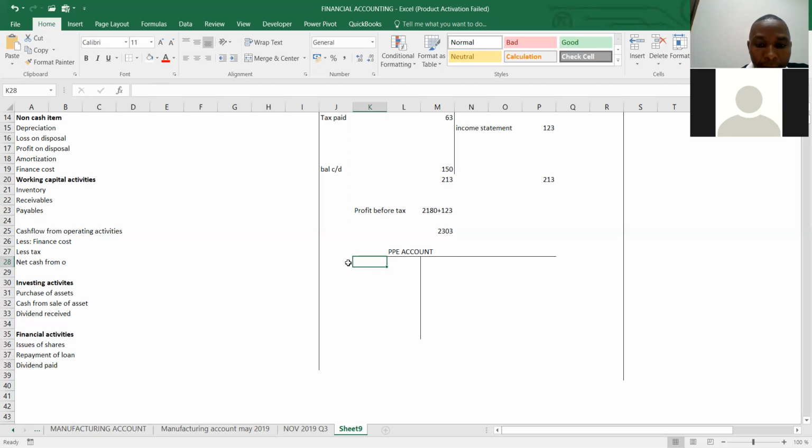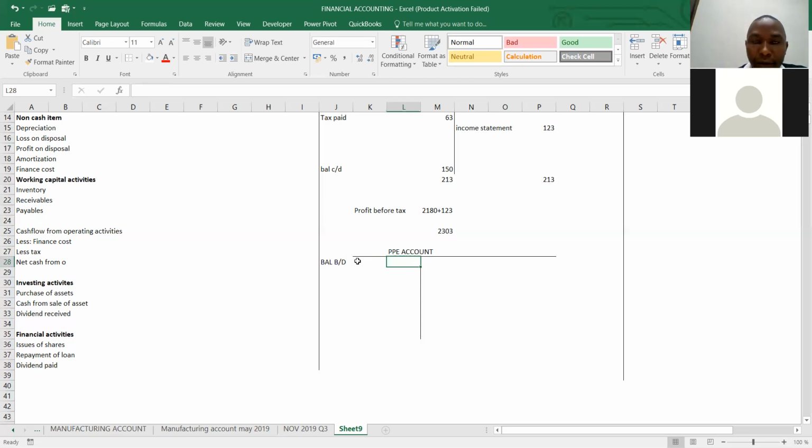So here we will have the balance brought down. Yesterday we opened the PPE account using cost. Yesterday, yes, there were 2 years, 2018 and 2017. No. It means that those figures are net book value, not cost. They are net book value. If they give you one financial year like 2018 alone, that is cost. But if they give you 2 different years, that is the net book value.